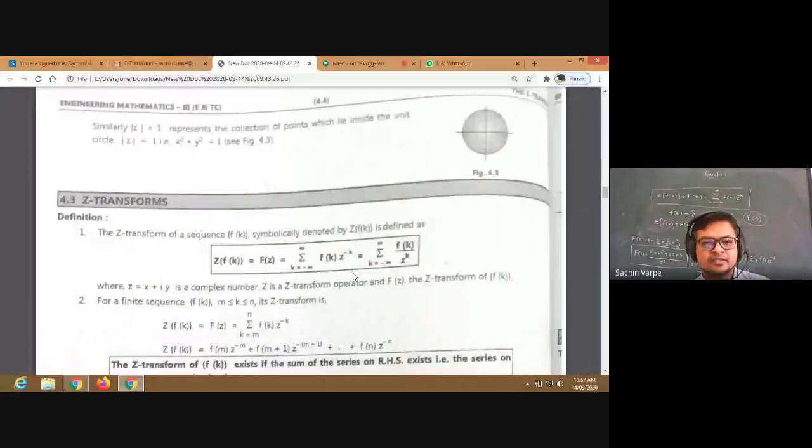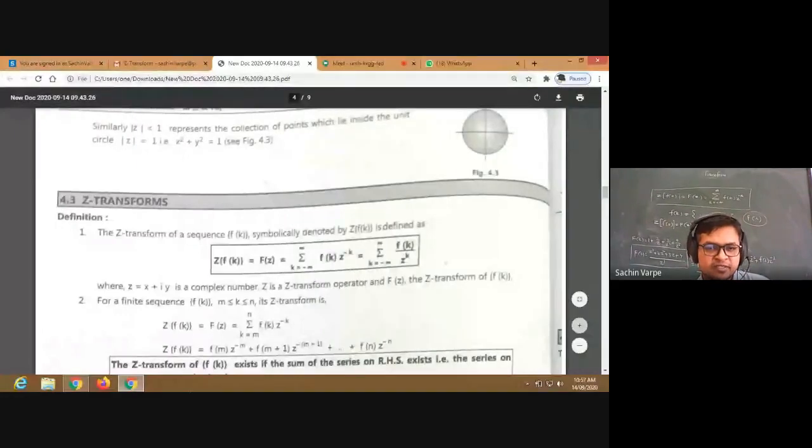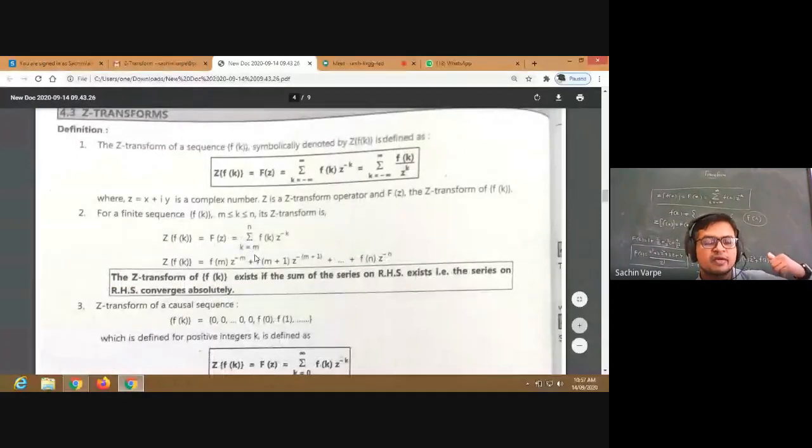Okay, the next is for a finite sequence. Finite means k varies from m to n, fixed values of k, right? Its z transform is this, just like the previous example we have discussed, where k varies from 0 to 3, that is k varies from m to n, that is a finite sequence. The z transform of f of k exists if the sum of the series on RHS exists. See, this z transform exists if and only if this sum exists.